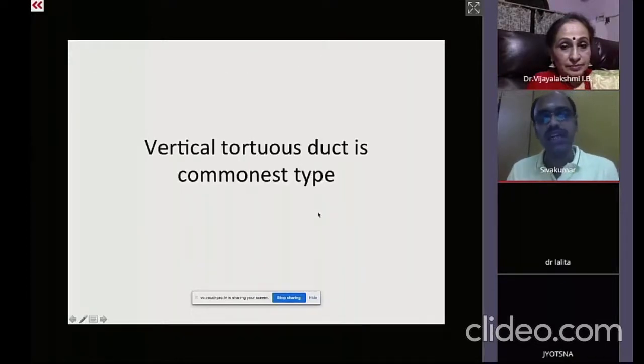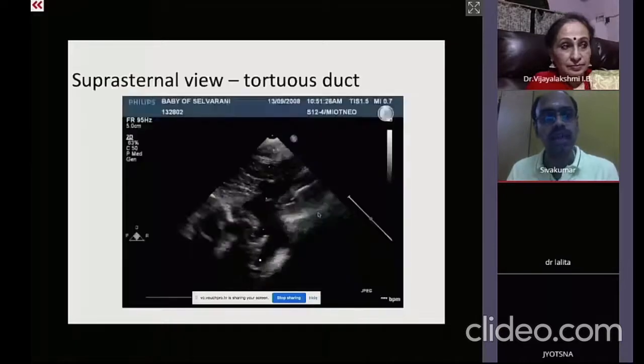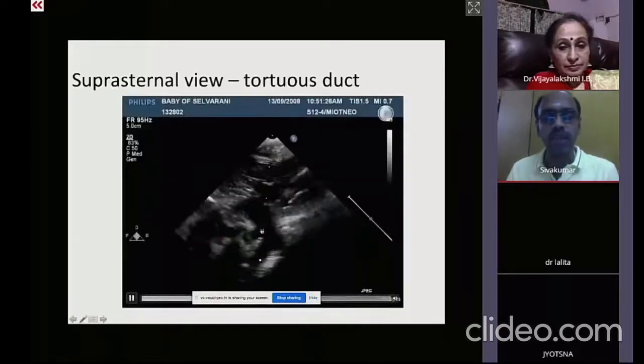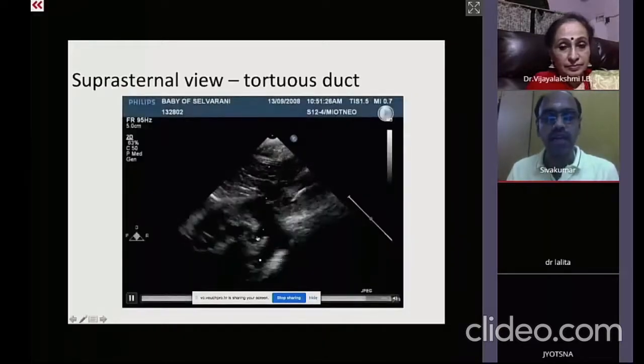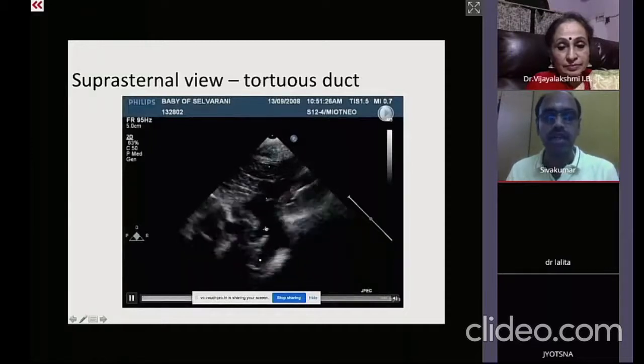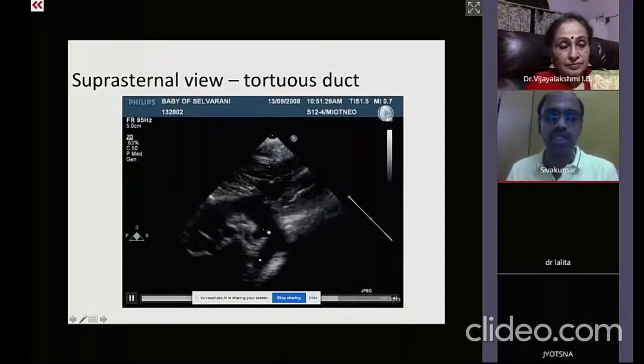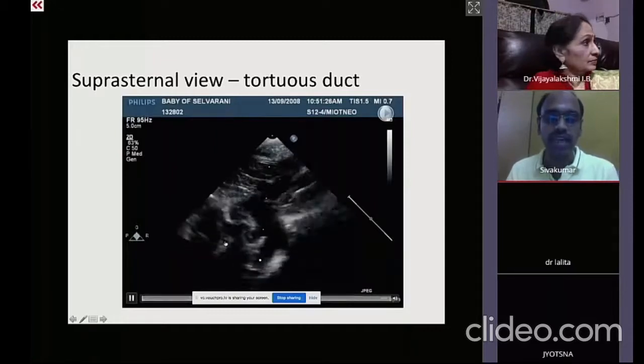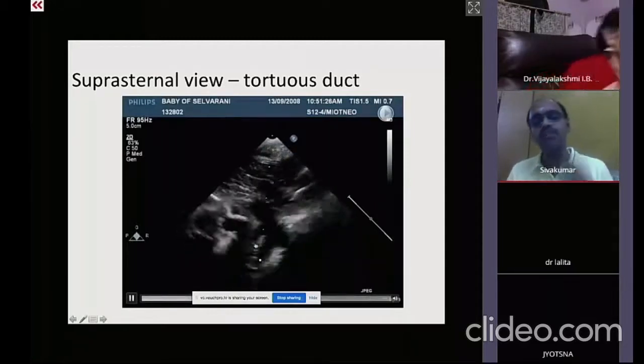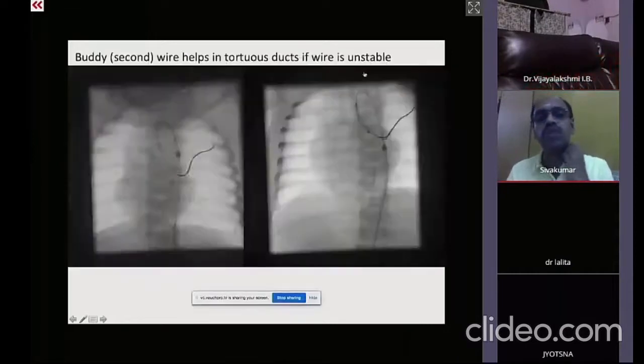The vertical tortuous duct is the commonest type. And on a suprasternal view, you can appreciate the aortic arch with an S-shaped bend of the tortuous ductus. And once such a tortuosity is identified, the whole planning is made about how to proceed further.